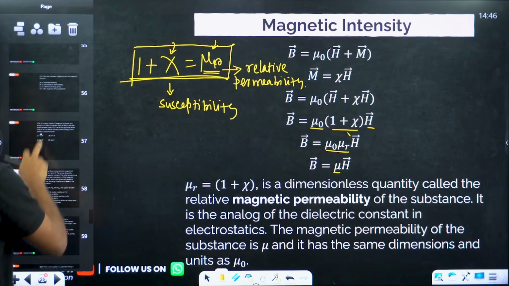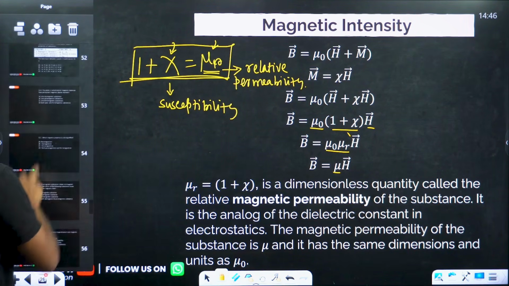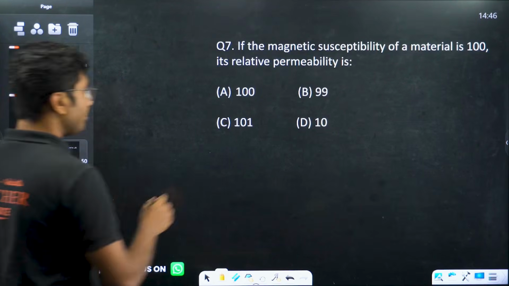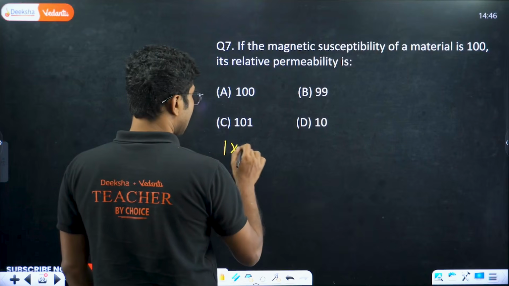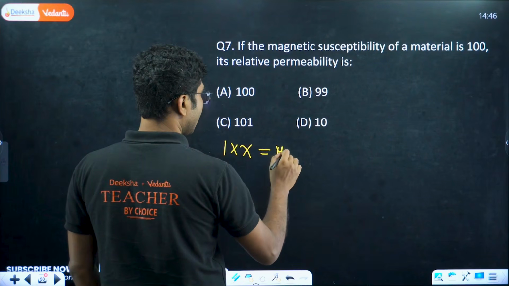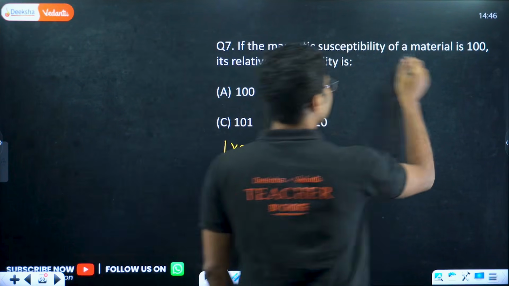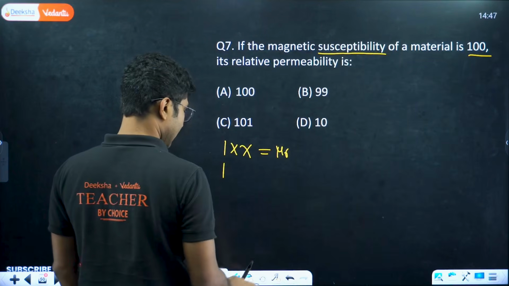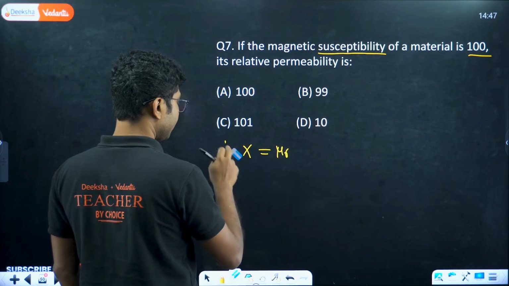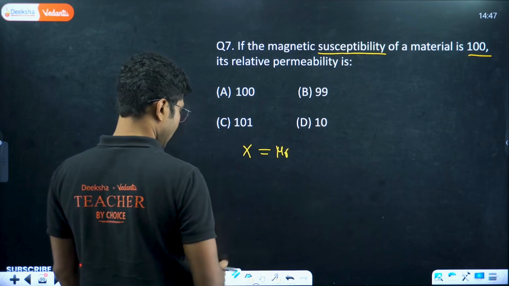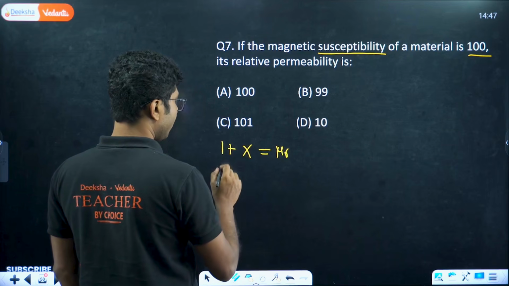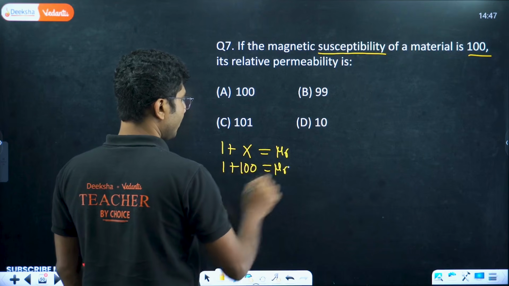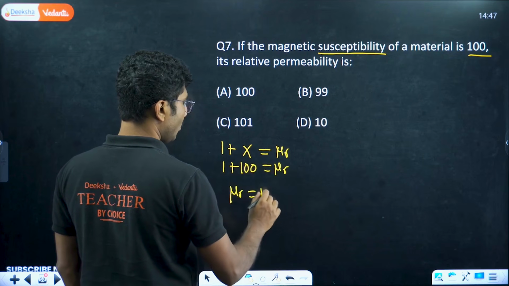If you go back to our question once more, you will see that susceptibility is given, and relative permeability you need to find. So what will be the answer? It will be 1 plus chi equals mu r. Here chi, susceptibility, is given, so that is 100. So 1 plus 100. I made a small mistake. It will be 1 plus chi. So it will be 1 plus 100. That is mu r. So mu r equals 101.